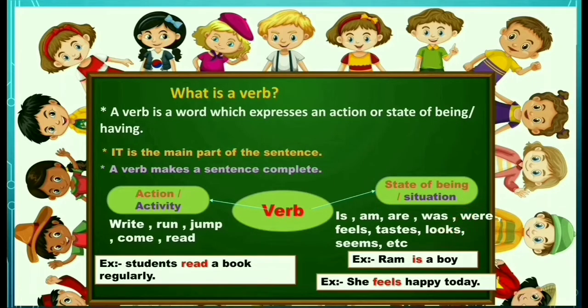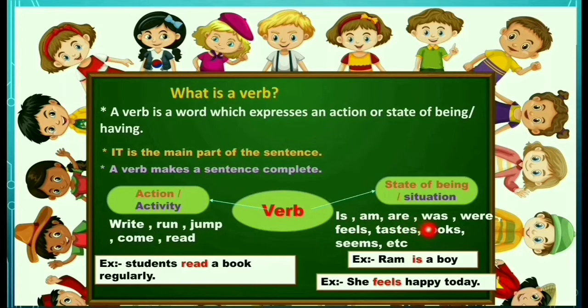One more example. Who am I? I am a teacher. ನಾನು ಶಿಕ್ಷಕಿ ಇದ್ದೀನಿ. So here am is showing the state of being of the subject. So here am is a verb.